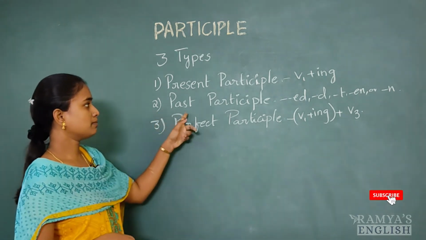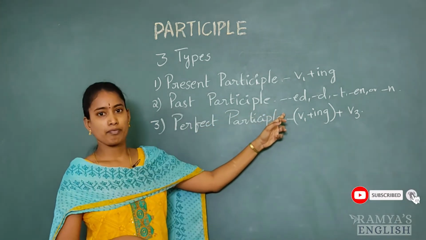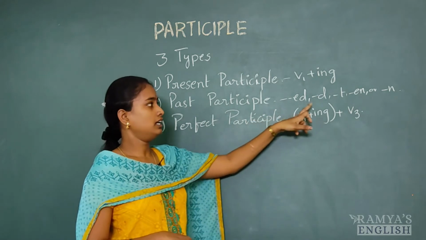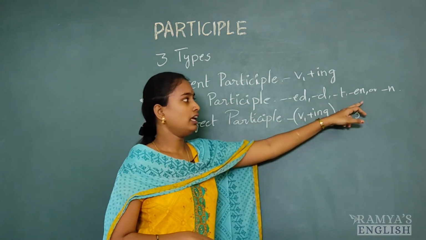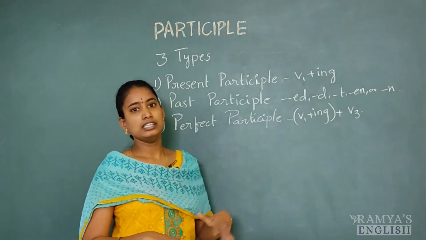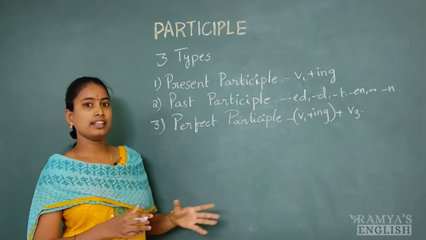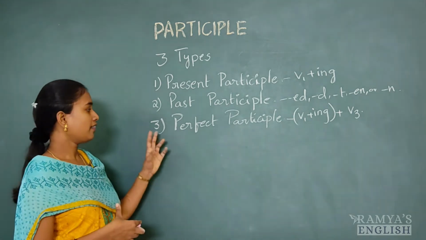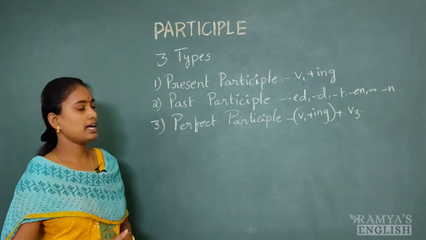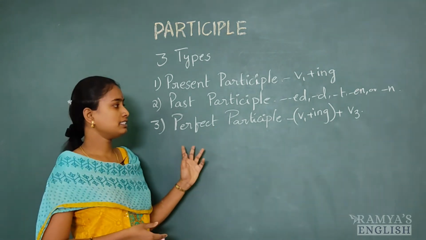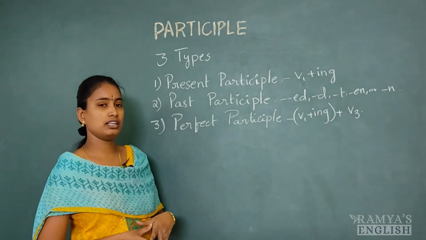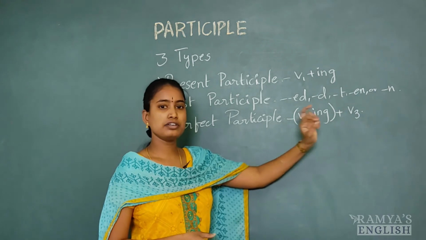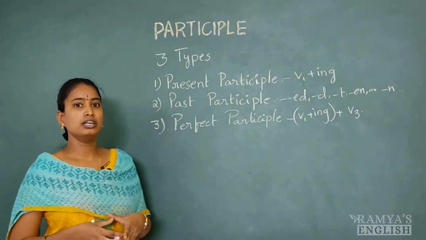The second one is past participle. Past participles end with ed, d, t, en or n. Generally all the V3 forms are past participles. And the next one is perfect participle. We can find this perfect participle in the form of V1 plus ing and V3, the combination of both.